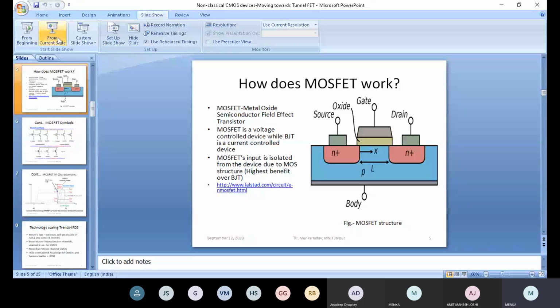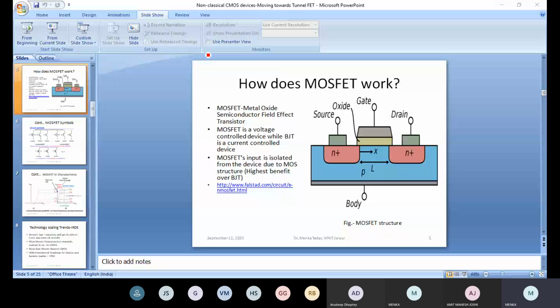How does MOSFET work? MOSFET is a simple NIN device. Is the mouse visible? Yes, ma'am, it is visible. We are now at slide number 5. I am drawing some red lines. Are these visible? Okay, fine. So how does MOSFET work?